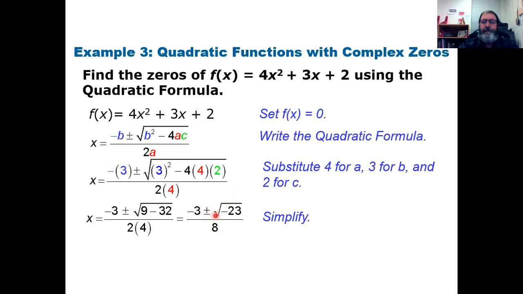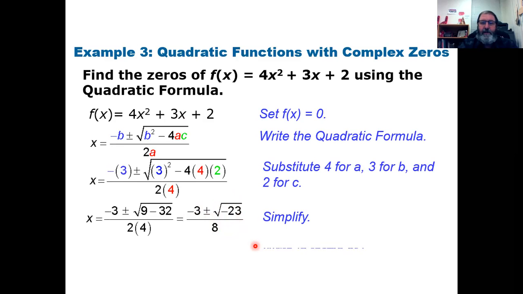-3 plus or minus the square root of -23 over 8. Now, if you've been paying attention, you recognize, hey, this is the square root of a negative number. 23 is not a perfect square, and it doesn't have any perfect square factors. However, it does have that negative in it, which means it's going to be an imaginary number, right?